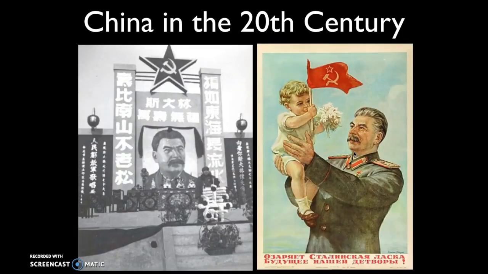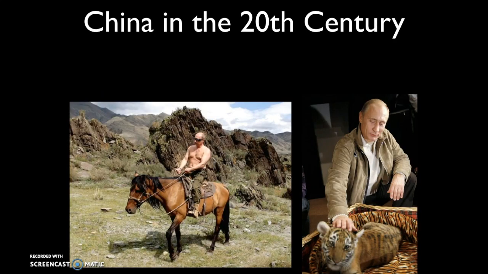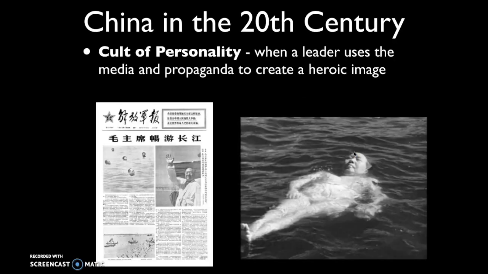Now, there are other world leaders in the 20th century that were good at this, whether they be Stalin or even modern day Kim Jong-un, who creates these images that are larger than life of himself. Putin is a master of this, showing images of himself riding bare-chested or petting tigers. And this is known as the cult of personality. So cult of personality is when a leader uses the media and propaganda to create heroic images of himself.